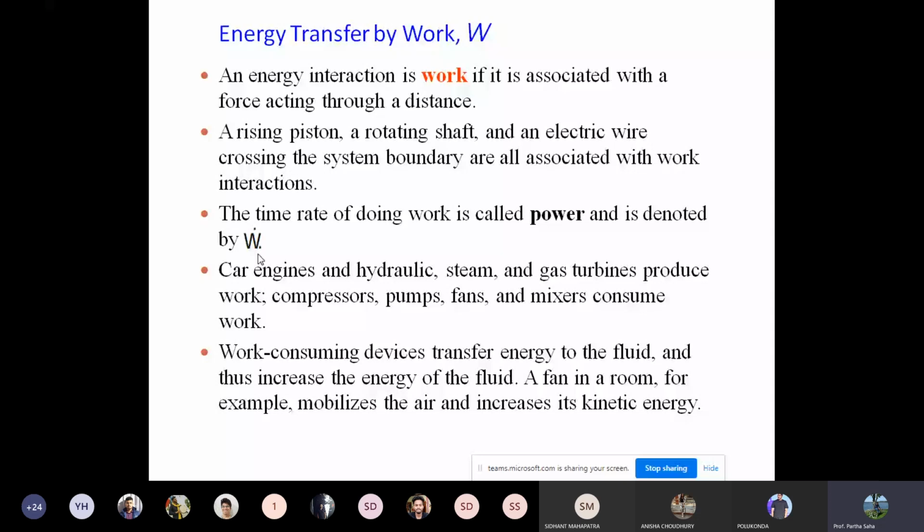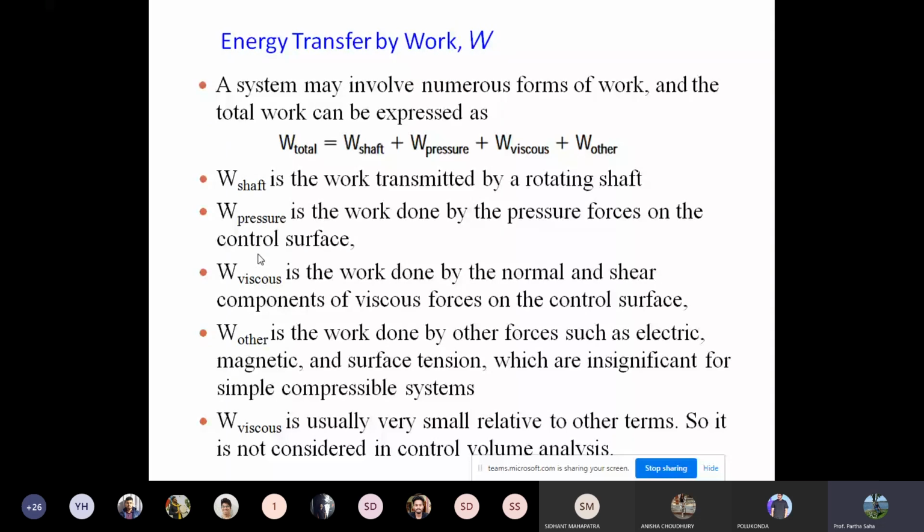So let us look into systems which involve numerous types of work, where the total work is given by W total. It can be shaft work, pressure work, viscous work, other work. Shaft work is the work transmitted by a rotating shaft. Pressure work is the work done by the pressure force. The viscous work is the work done by the normal and shear components of viscous force. Similarly, other work can be electric, magnetic, surface tension, all kinds of other works. Now, viscous work is very small relative to the other terms, so it can be neglected.